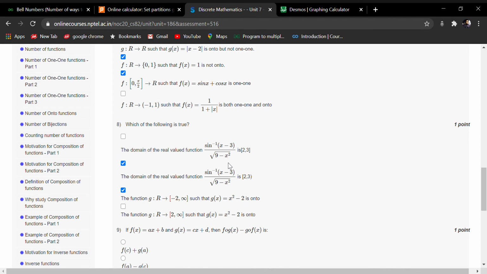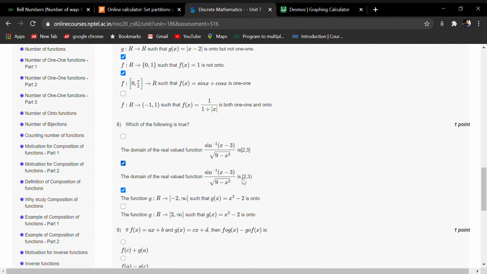x should be in between −3 and 3, but we have an open interval here, so we should exclude 3. So we have the range −3 to 3, but in open interval.